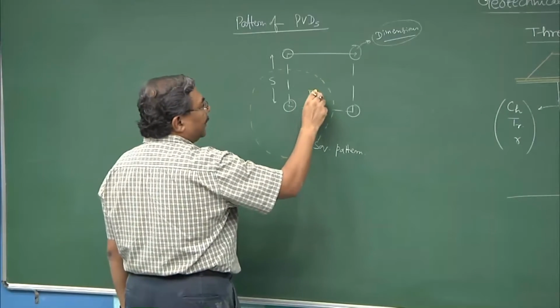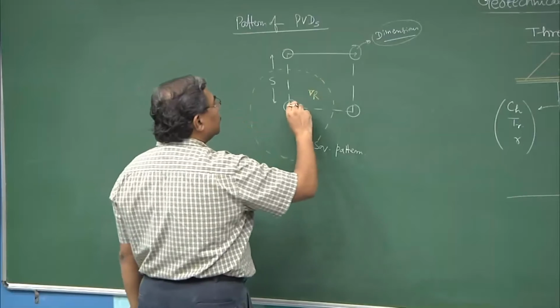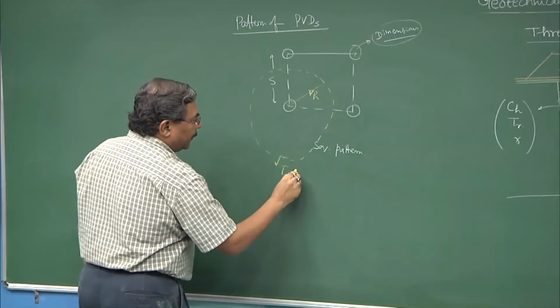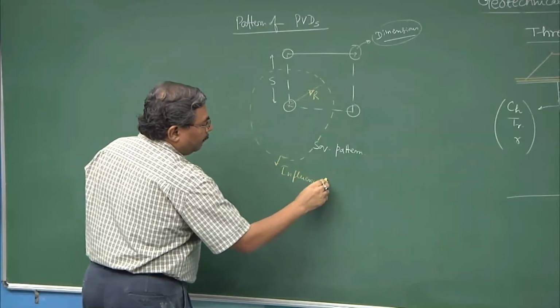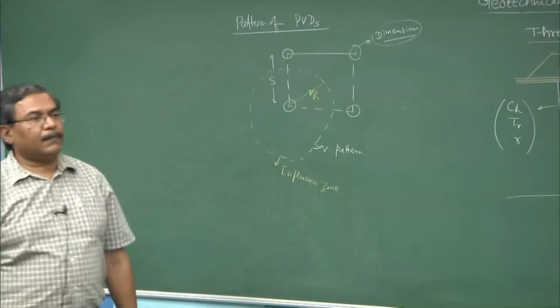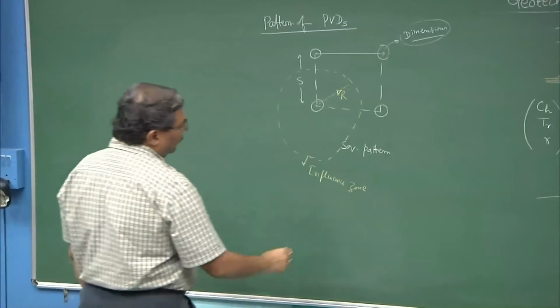So, this becomes my capital R. So, R is the radius of the influence zone, and then I can go for equivalence.